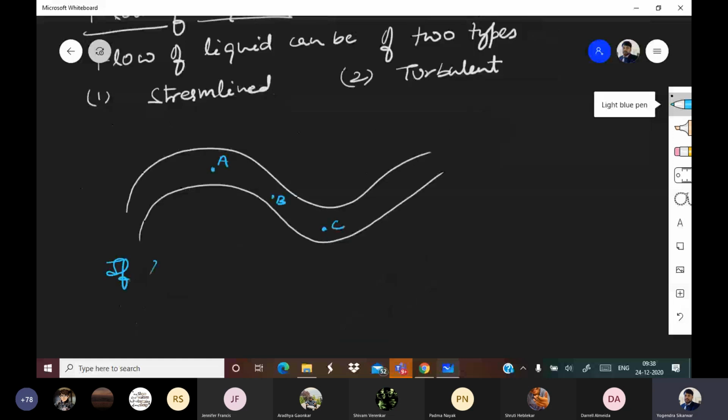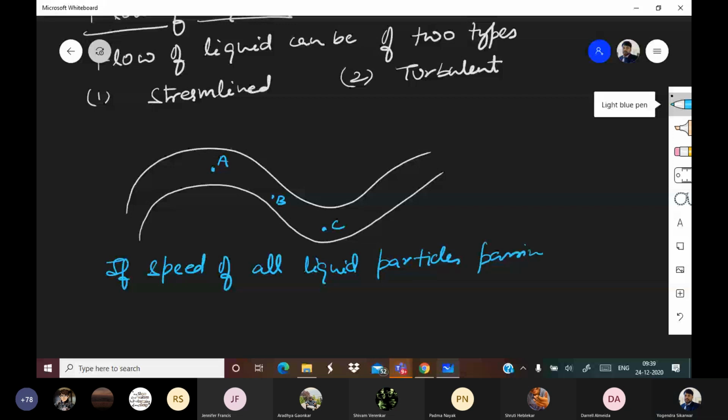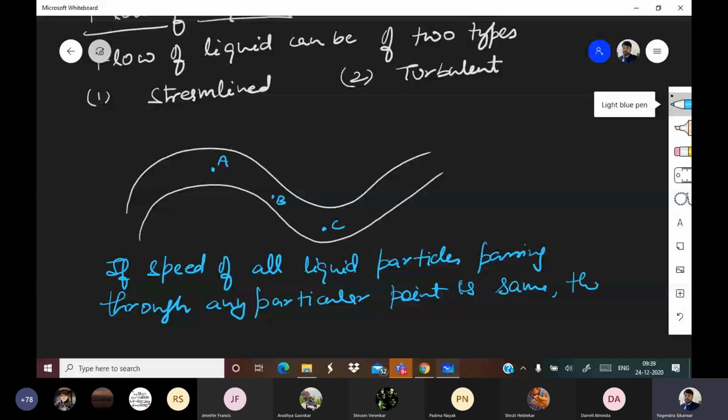Okay, so if the speed of all liquid particles passing through any particular point is same, then the flow of liquid is called streamlined flow.